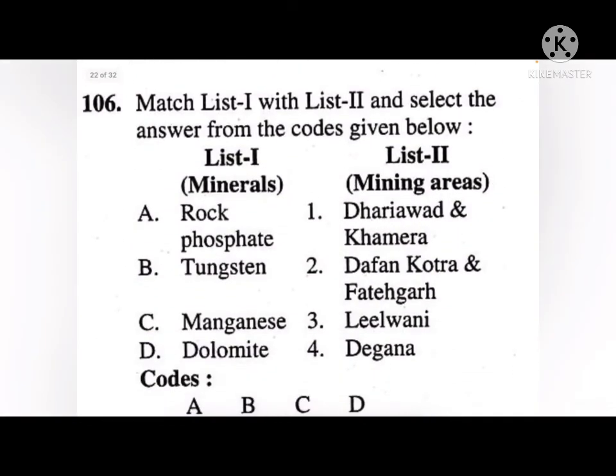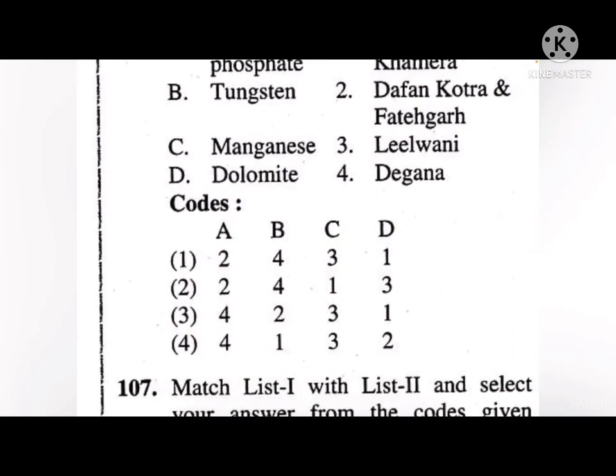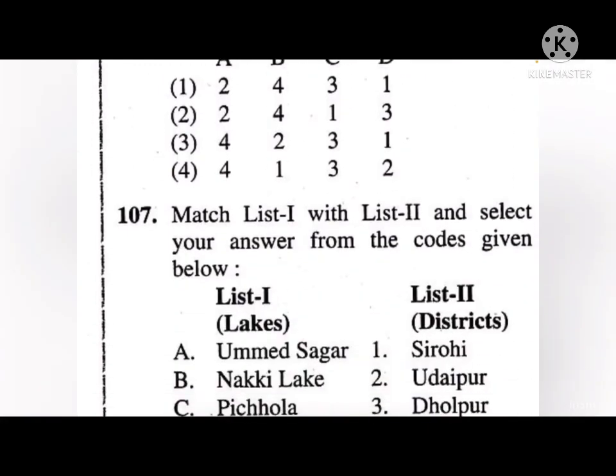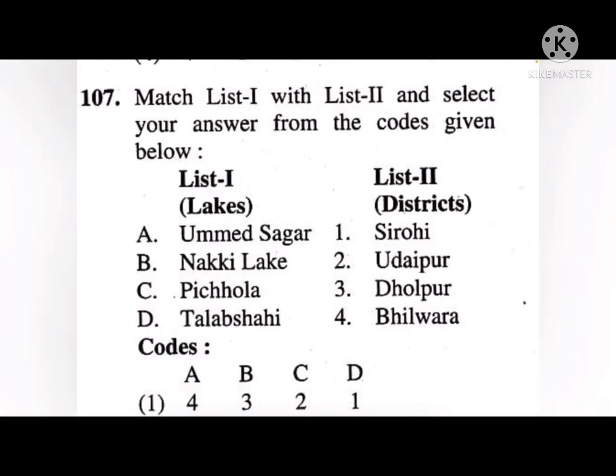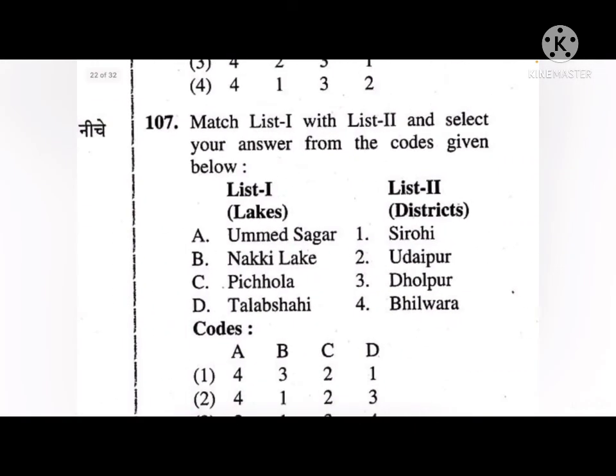Next, match list 1 and list 2 from the following codes. So the correct answer of this is first. Okay. Next, also match list 1 and list 2 to the lakes, to the districts.